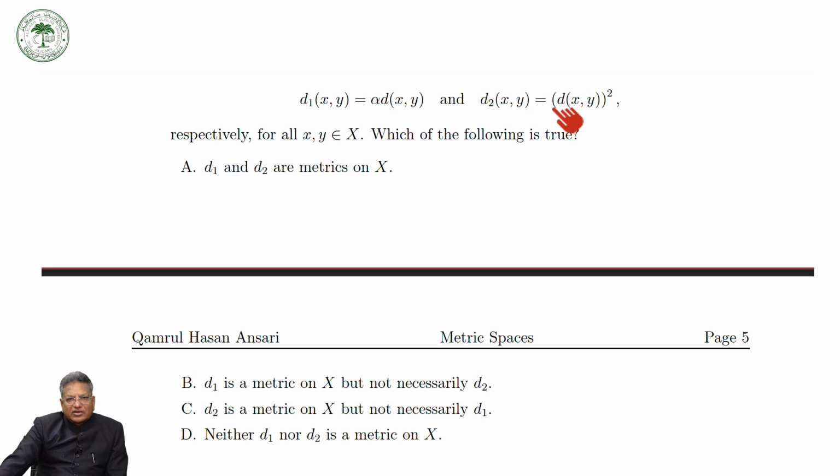So here the triangle inequality does not hold. This is a metric but not this one. So D1 is a metric on X but not necessarily D2, D2 is a metric on X but not necessarily D1, neither D1 nor D2 is a metric on X. So the answer is B. This is a metric but not this one. This we have already mentioned in the exercises.